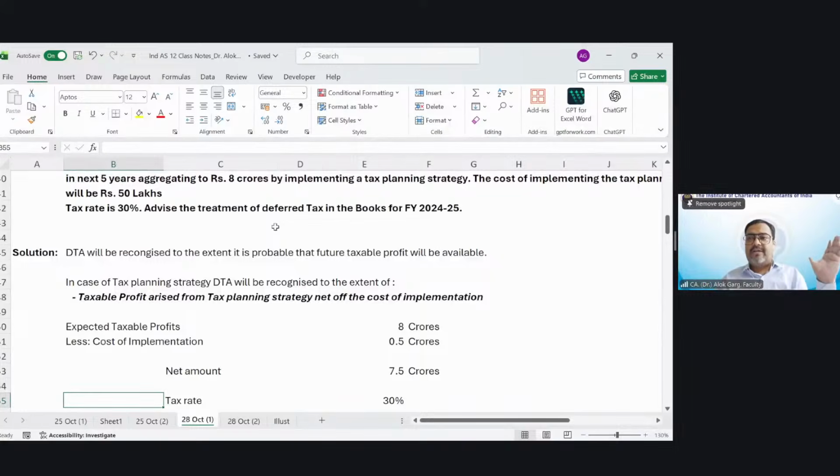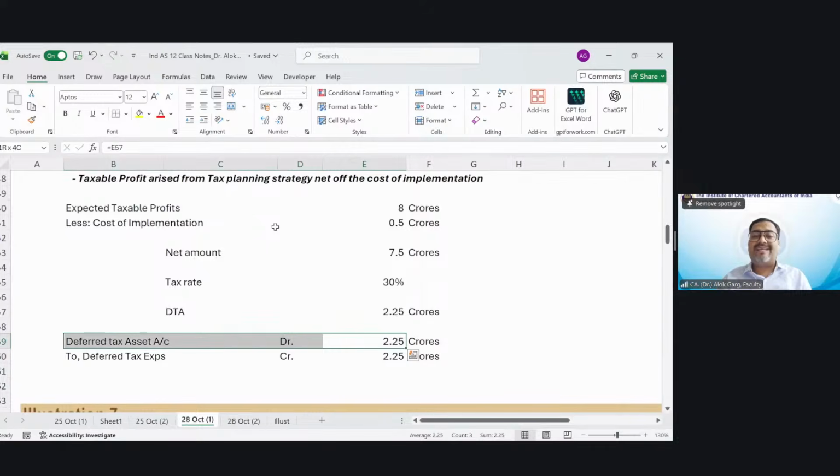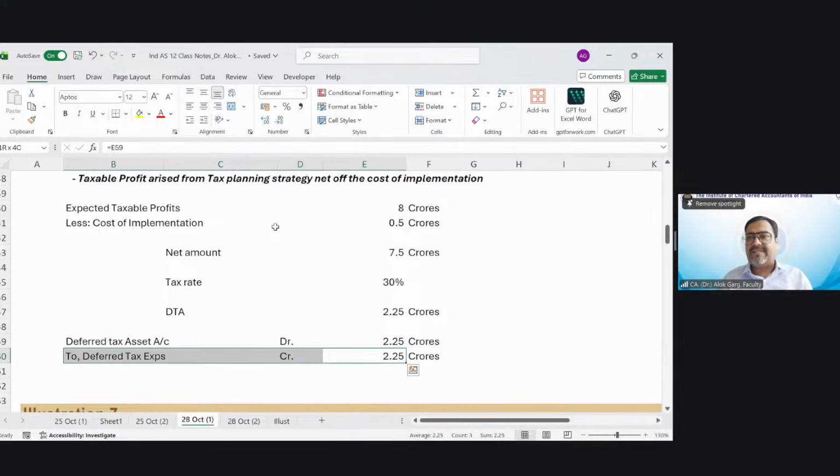So out of 10 crore, on 7.5 crore, to that extent DTA will be recognized. Tax rate is 30%, so DTA will be 7.5 crore multiplied by 30%. What is the accounting entry? Deferred tax asset account debit 2.25 crore to deferred tax expenses, or deferred tax income, I would say. This will be the accounting entry. I hope you guys have been able to understand this part.